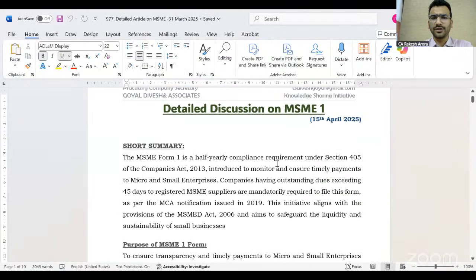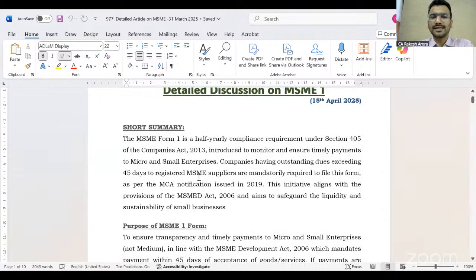So today we are going to discuss the MSME 1 form in detail. MSME 1 is a half-yearly compliance. This is known to everyone. Every half year we have to work on the MSME 1 form. Practically, everything we do under the Companies Act has specific sections and specific rules. But for the MSME 1, there is not any specific section under the Companies Act that talks about the MSME.